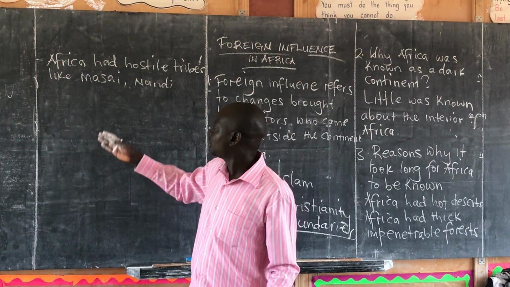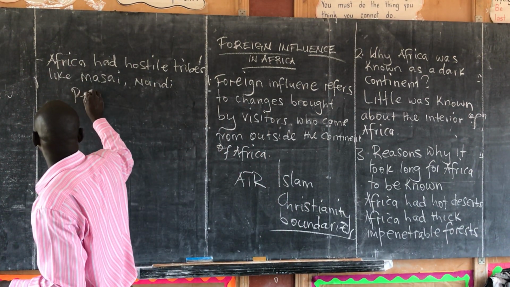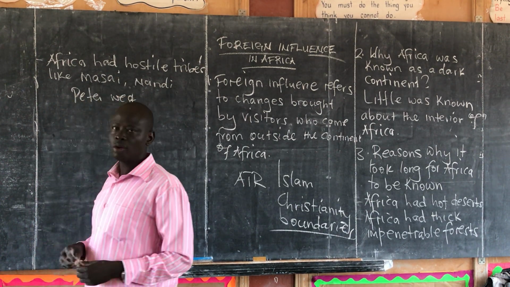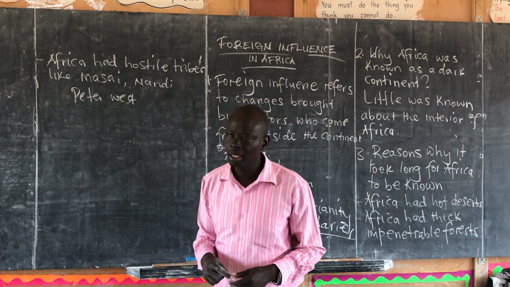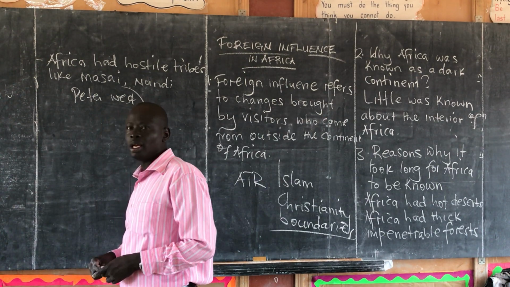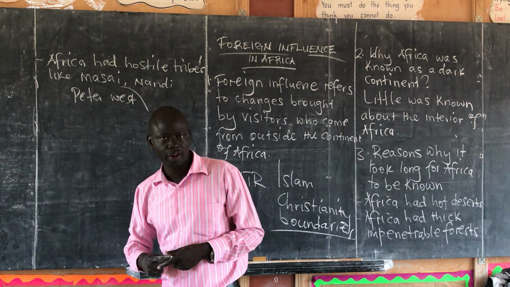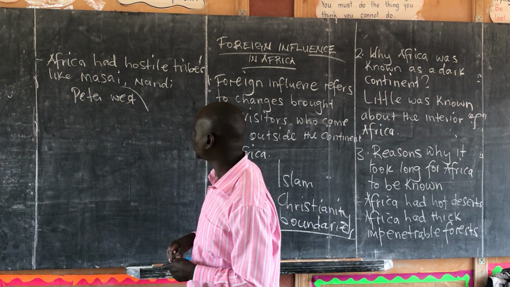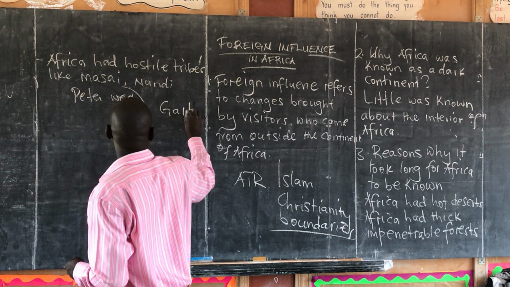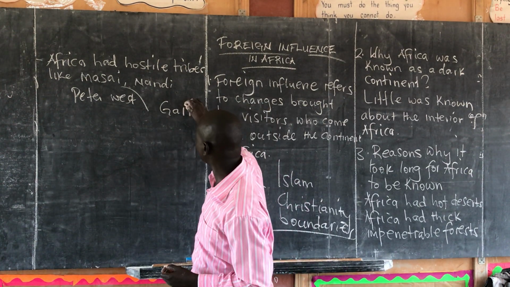In Kenya, they talk of people who were killed, like Peter West. If you remember your P6 work, he was one of the whites who was killed by the Maasai. Then they tell us that even during the construction of the Uganda Railway, many foreigners were killed by these hostile tribes. Then when you come to Uganda, you talk of Galt, who was killed in Barara, and I understand his monument is still there.